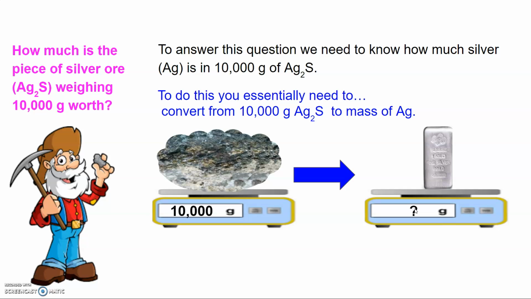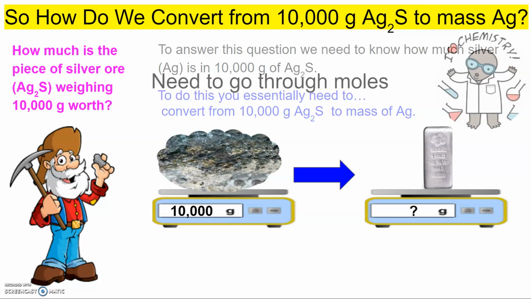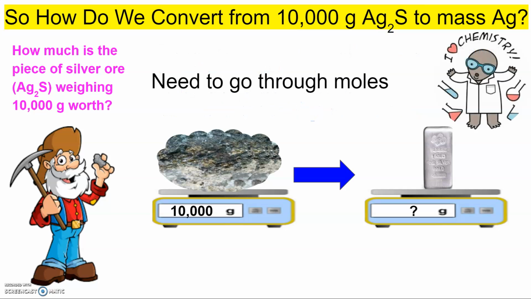Now, of course, you could use the mass percent and then to answer the question. But we're doing this using our stoichiometry, our mole ratios. So let's talk about how do we convert, using stoichiometry, from 10,000 grams of silver sulfide to the mass of silver. And to do that, we need to go through moles. So what does that process look like?